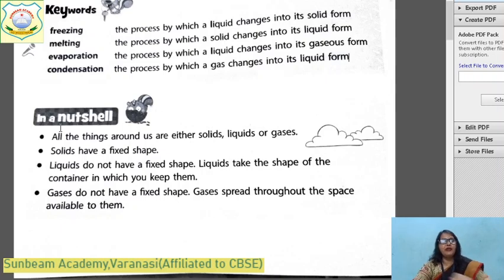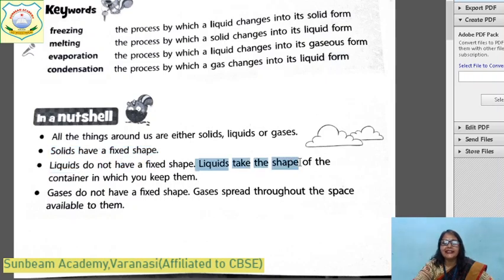Let's revise the important points of the lesson. All the things around us are present in three forms: solid, liquid, gases. If the question is asked, name the three forms of water, what will you write? Ice, water vapor, and water itself. Name the form of the material which has a fixed shape. Solid. Solids have a fixed shape. And liquids do not have a fixed shape. What is the main thing?